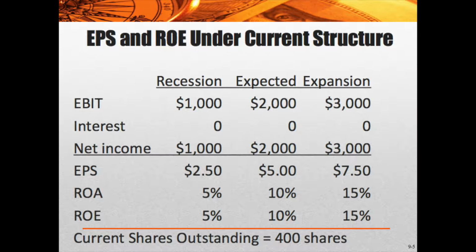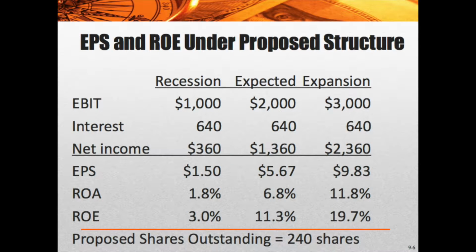So if we look back at the previous numbers, I'm going back up a slide here, we were at 5, 10, and 15 for return on assets and return on equity. And if we go to this slide, we can see that return on assets are 1.8, 6.8, and 11.8. So instead of 5, 10, and 15, it was 1.8, 6.8, and 11.8.